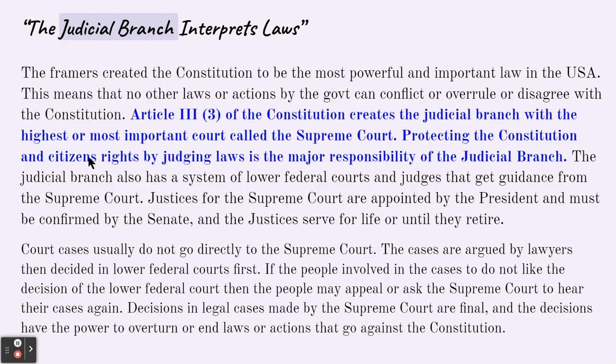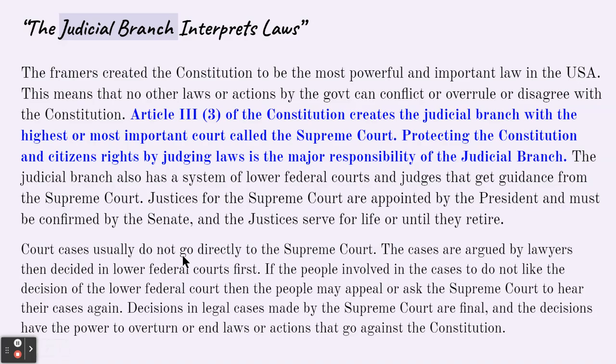Protecting the Constitution and citizens' rights by judging laws is the major responsibility of the judicial branch. The judicial branch also has a system of lower federal courts and judges that get guidance from the Supreme Court. Justices for the Supreme Court are appointed by the President and must be confirmed by the Senate, and the justices serve for life or until they retire.